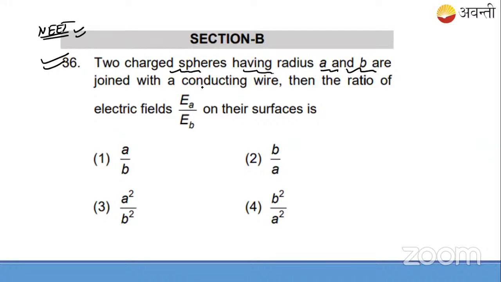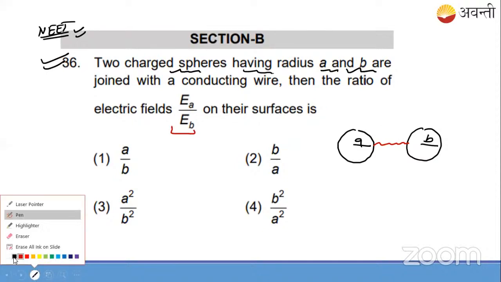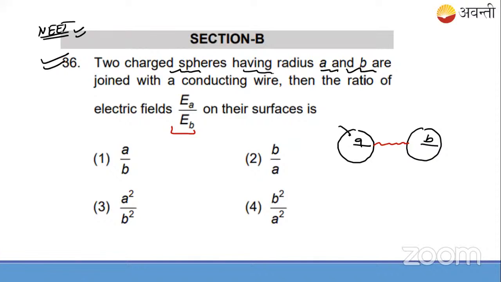Two charged spheres having radius a, and the second sphere having radius b, are joined with a conducting wire like this. Then find the ratio of the electric fields at the surfaces of A and B. Suppose these are the two spheres; on each there will be an electric field, on the radius a sphere and on the radius b sphere. Find both electric fields and take their ratio. Let me tell you one thing: if the sphere has charge q uniformly distributed,